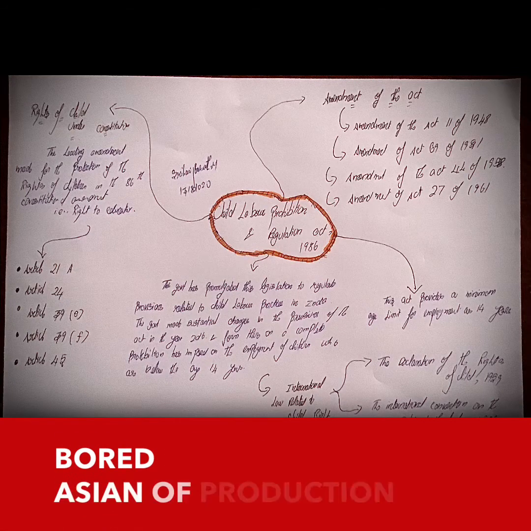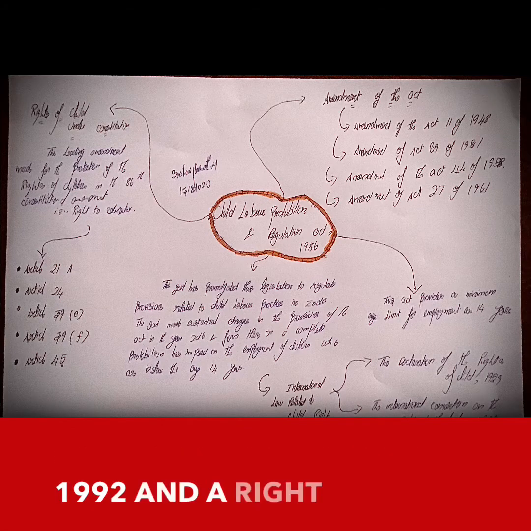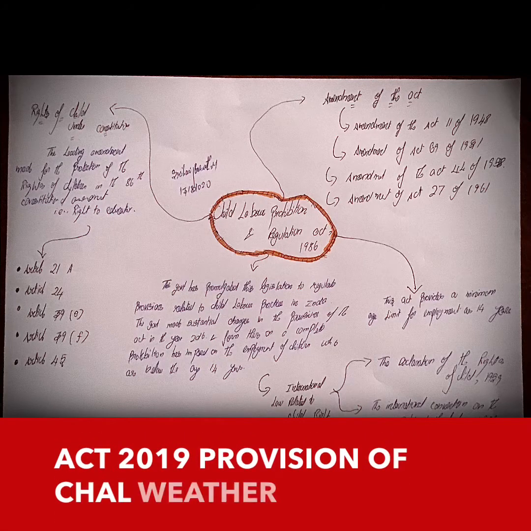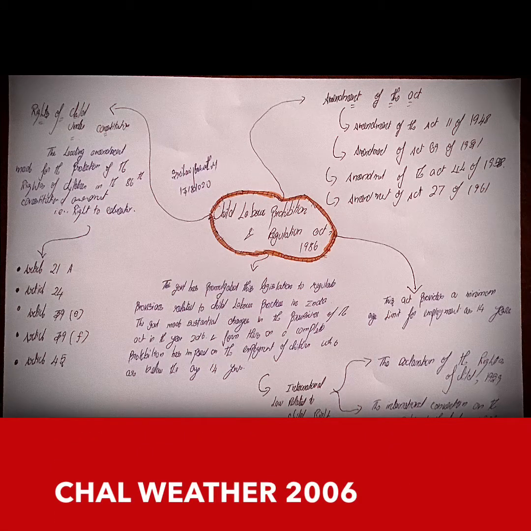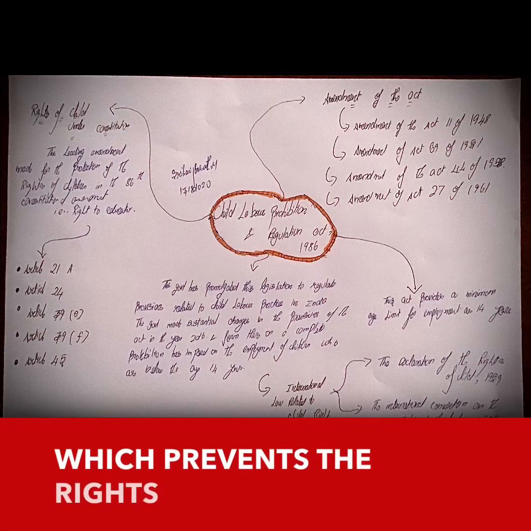Foods Regulation of Production, Supply and Distribution Act 1992, and Right of Children to Free and Compulsory Education Act 2009, Prohibition of Child Marriage Act 2006, Juvenile Justice Act 2000, and the Child Labor Prohibition Act 1986, which is this Act. And likewise, there are so many acts which protect the rights of children in India.